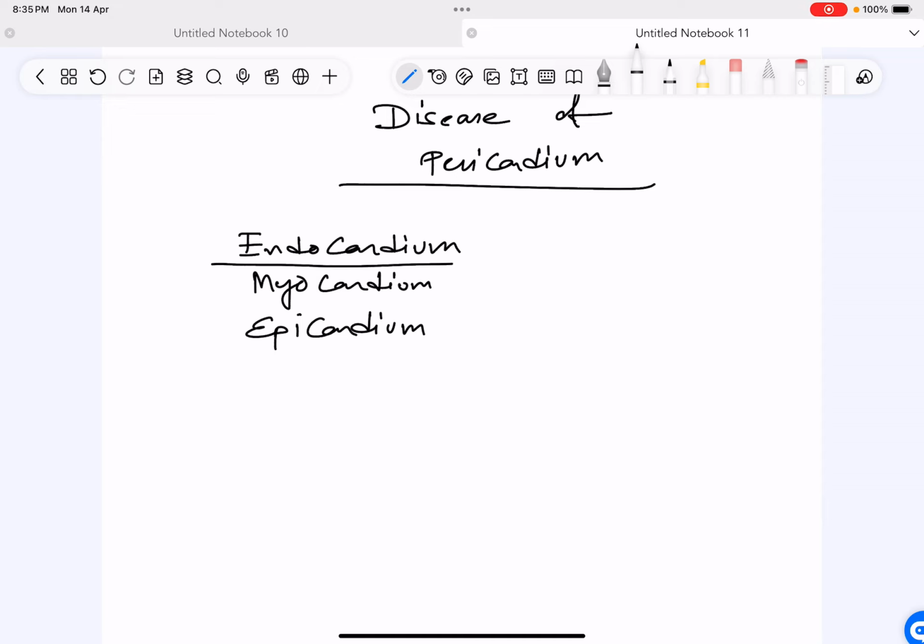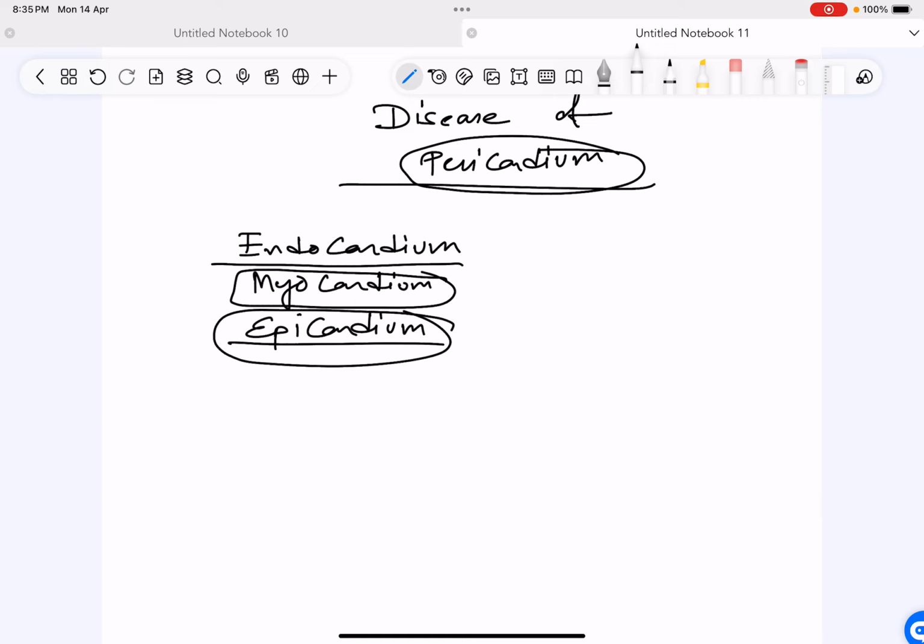So this is the innermost layer. Myocardium is the muscle part of your heart. Epicardium. What is epicardium? Epicardium is part of your pericardium, the topic we are discussing. Epicardium is part of that.